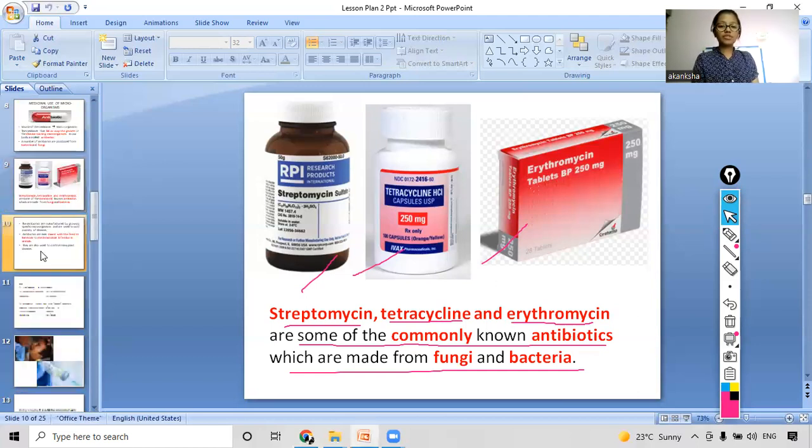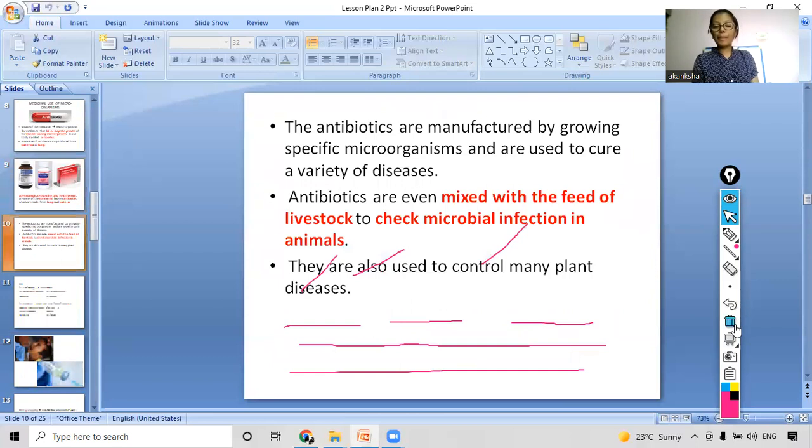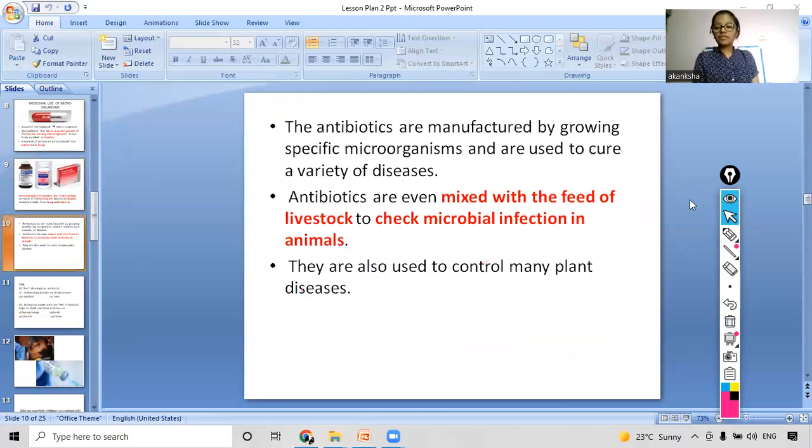So let's see some more details. Antibiotics are manufactured by growing specific microorganisms and are used to cure a variety of diseases, right? So how are these antibiotics manufactured? We are taking certain microorganisms, and we are creating them first in the laboratories.